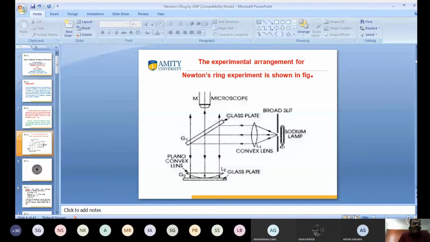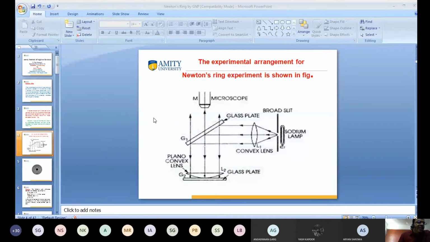So I am talking about this experiment. This is Newton's experiment, and this is the glass plate, and this is the plano-convex lens, which is kept on the glass plate. We have taken sodium light, which is yellow color light, meaning we have taken a monochromatic source of light. The light passes from here, through the lens, and is focused on the glass plate G1.